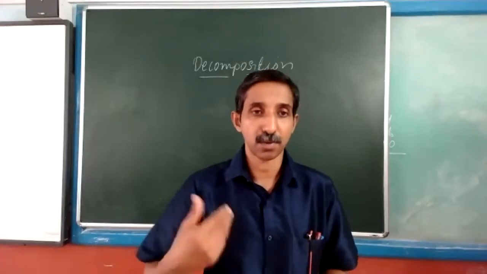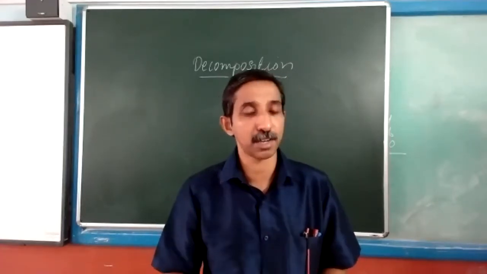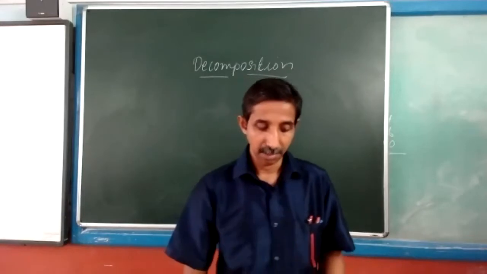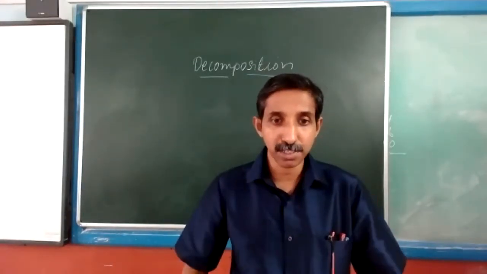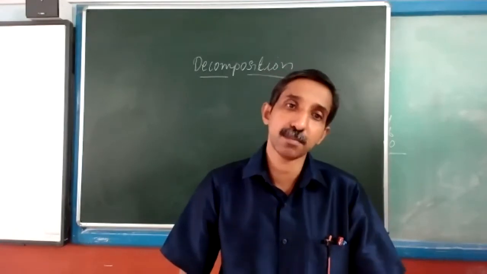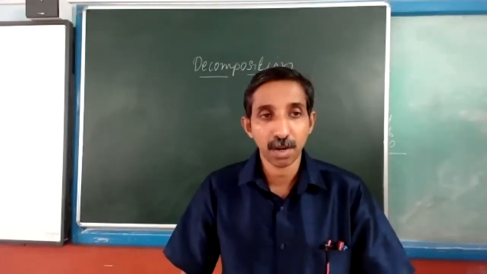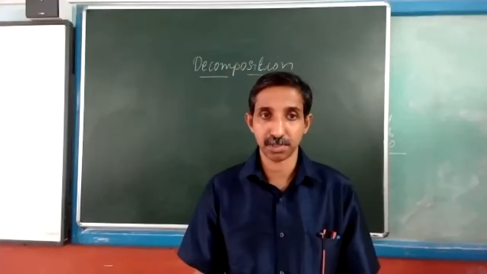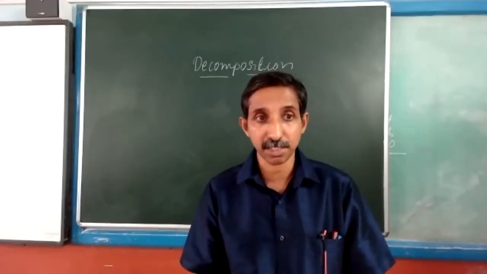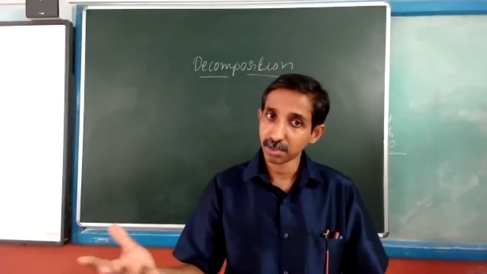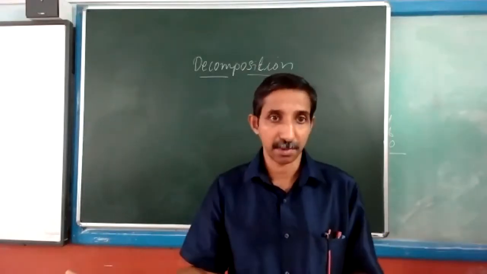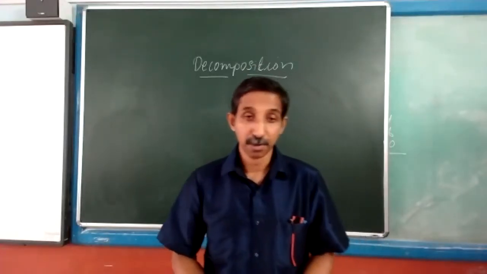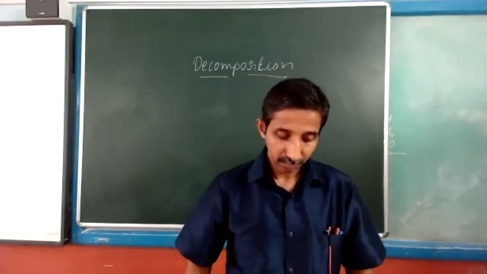We will see a few examples one by one from which you will understand it better. During decomposition, a compound decomposes to give 1 or more new substances, which can be compounds or elements, or a mixture of compound and element. That depends. From the example, it will be clear.